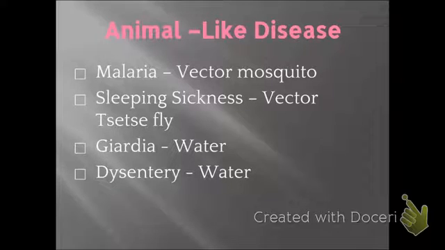Animal-like diseases that can be caused by these protists, so malaria, where the vector is a mosquito, so malaria is spread by mosquitoes. Sleeping sickness, so tsetse fly. Giardia and dysentery you can both get from standing water. So that's why it's always really important to make sure that you're not drinking any stagnant water, and you're also not letting your animals drink stagnant water, because oftentimes they will have these protists in there which could cause disease.